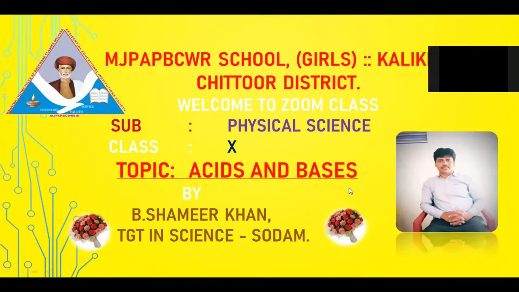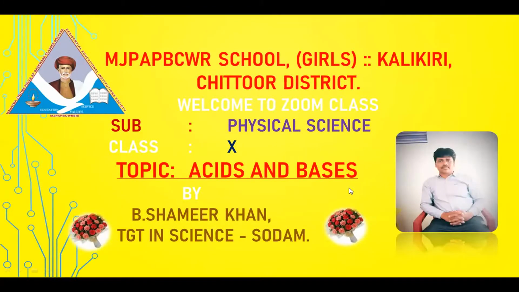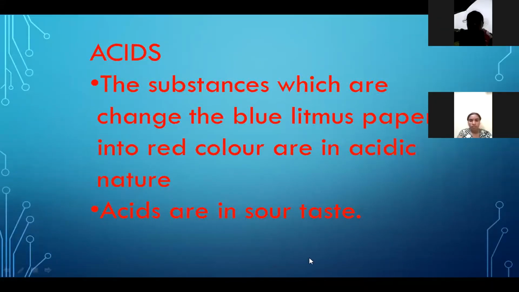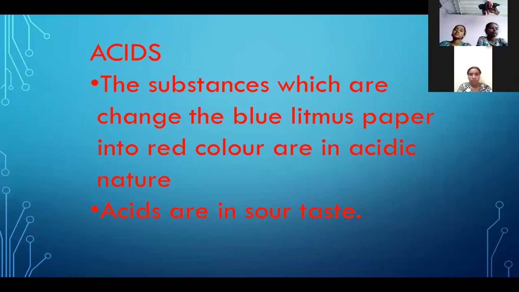This is B. Shamir Khan, TGT in Science as a CRT in Southern School. So we completed the first chapter, heat. Let us go to the second chapter, acids, bases and salts. Today in this class, we discuss only the introduction of these acids and bases. You have learned this chapter in 7th class.